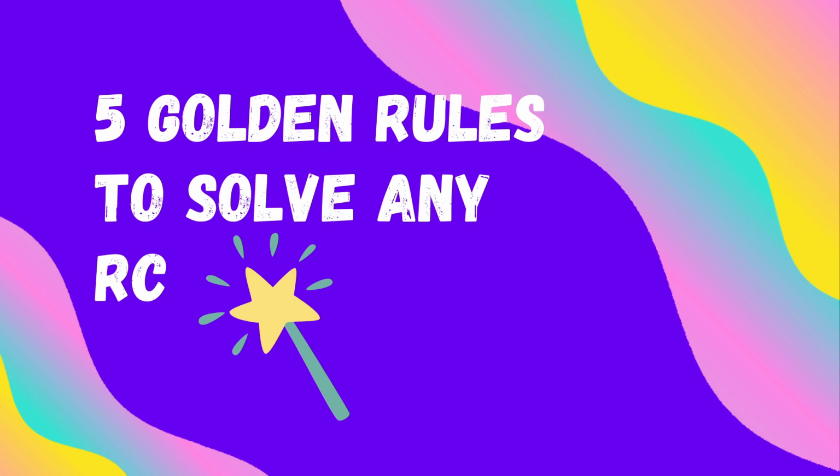The most important activity while solving RC passages is reading, and there are two ways to read. The first one is passive reading, we all know that, and the second one is active reading. But what actually is passive reading?